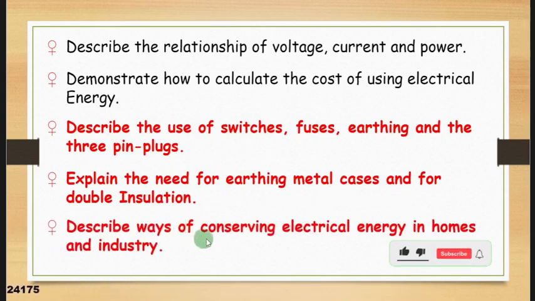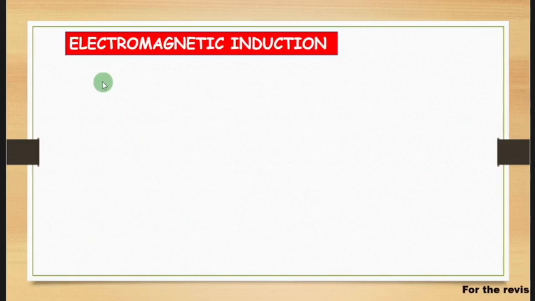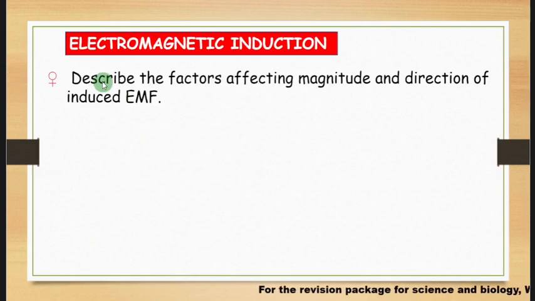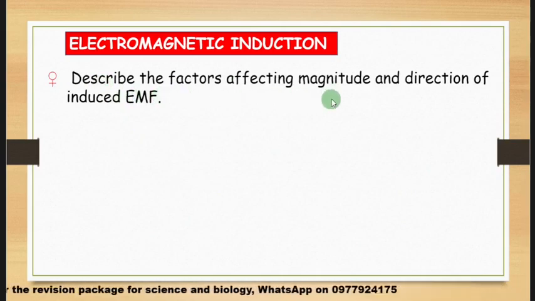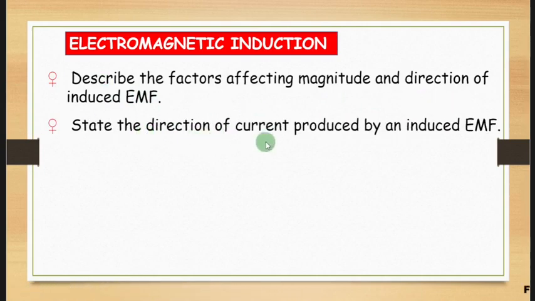Then you describe ways of conserving electrical energy in homes and industry, and then you look at electromagnetic induction. Under electromagnetic induction, you need to describe the factors that affect the magnitude and the direction of induced EMF, and state the direction of current produced by an induced EMF.